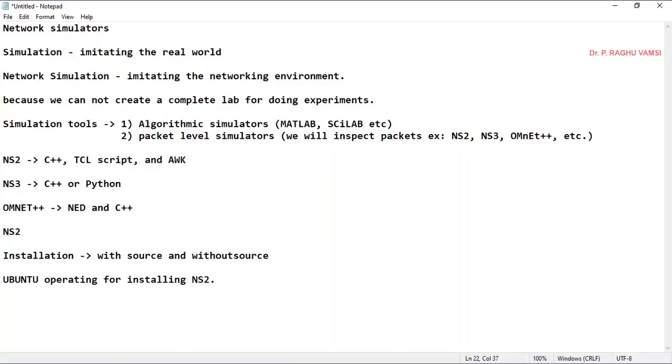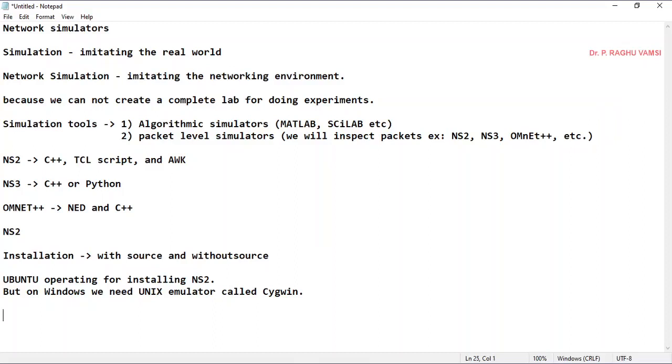Can't we install NS2 on Windows? Yes, we can also install on Windows, but on Windows we need a Unix emulator called Cygwin. First, we need to install Cygwin, and in that Cygwin, we need to install NS2, just like how I have provided in the installation guide.